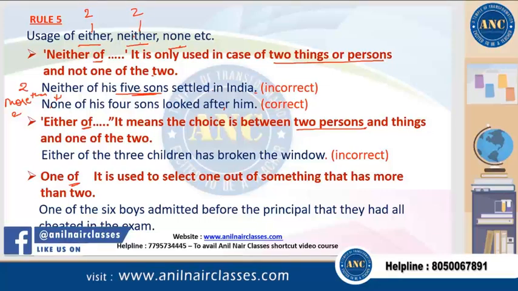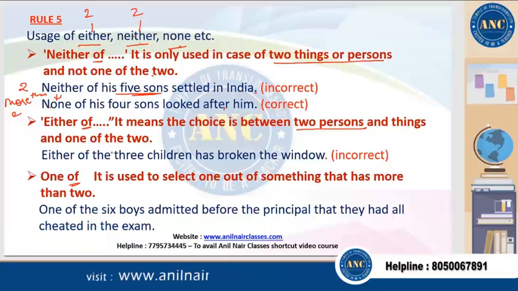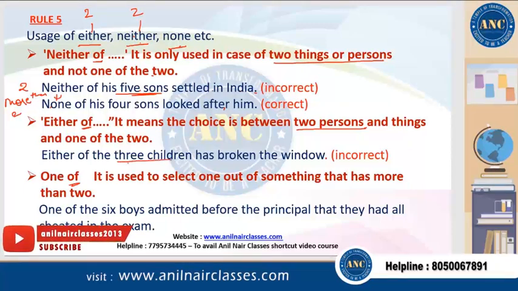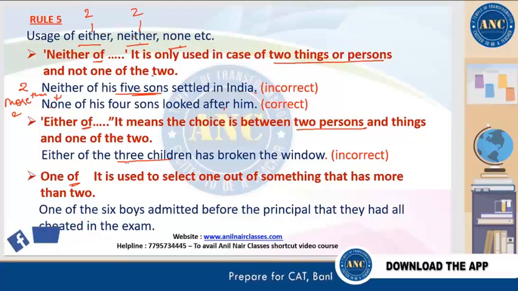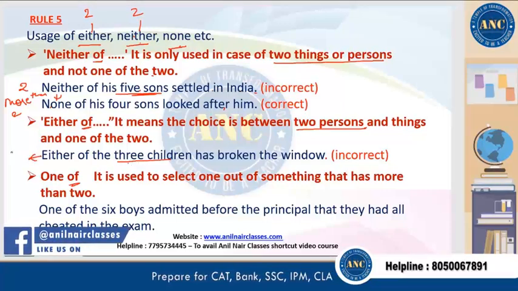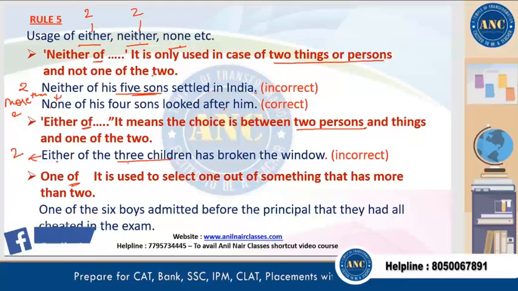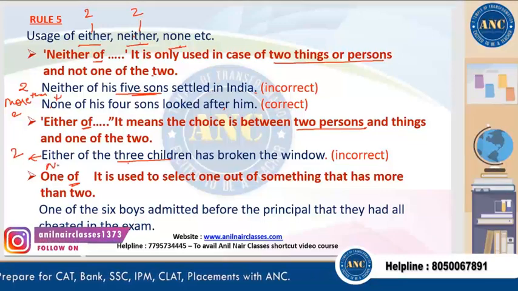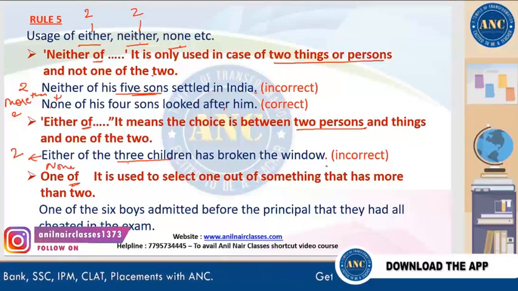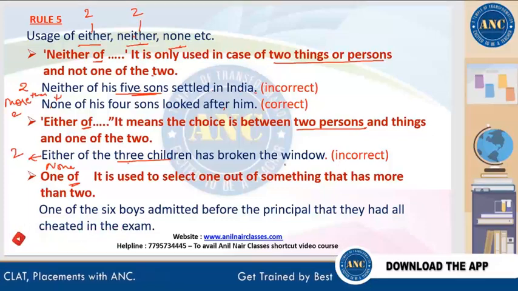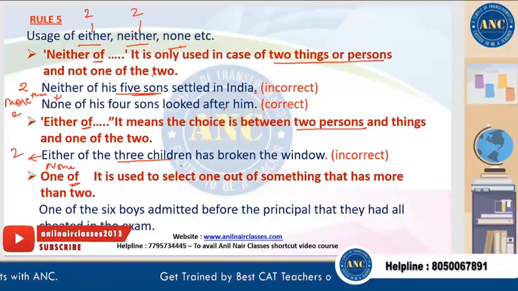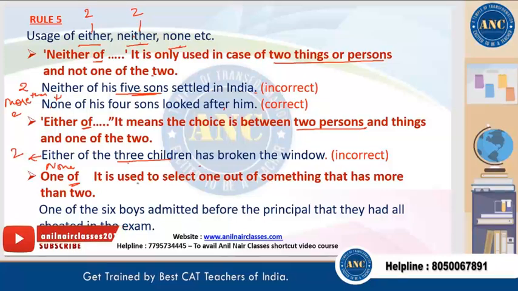Or the two things, and one out of the two you are choosing. So either of the 3 children. So if either of the 3 children is there, which is again correct or incorrect? It is incorrect because either is again used only for 2. So again, you can see the correct form will be none of the 3 children has broken the window. But then none is always singular, so has broken is correct.